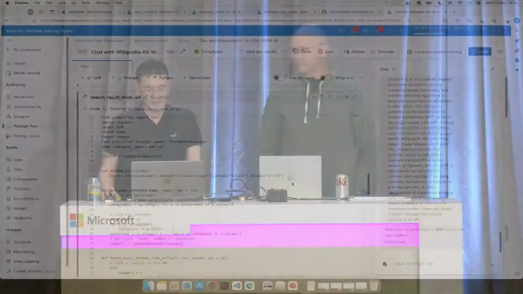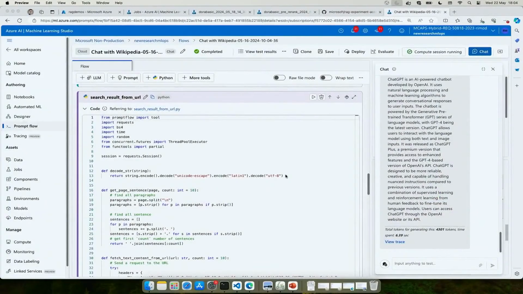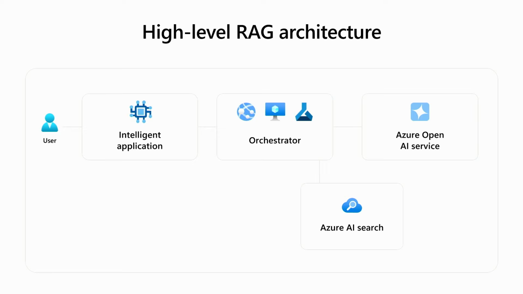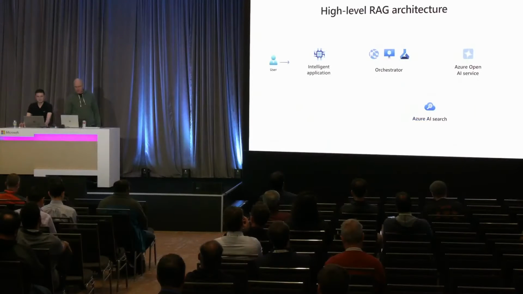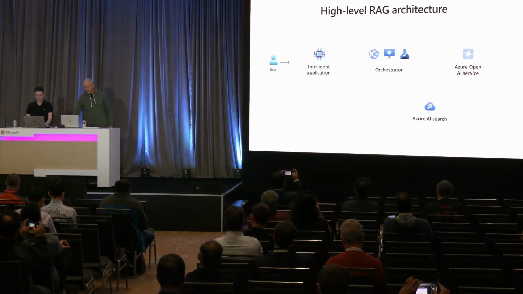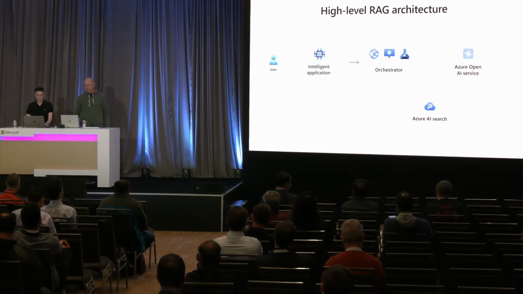So being said that, let's start with step one. Step one, we're going to hit the infrastructure. I think it's kind of important to look at the architecture of the POC. You can see this little blue guy, that's Ritesh, sends a request over to the intelligent application. In our example, that was the chat UI that we were using. The intelligent application sends that request over to the orchestrator. That's the PromptFlow code running inside of the machine learning workspace.